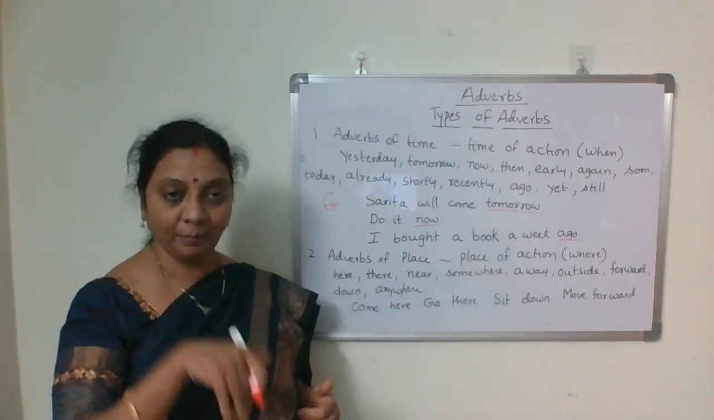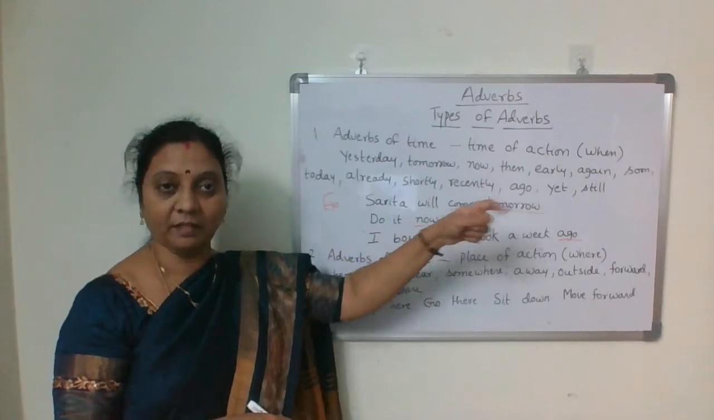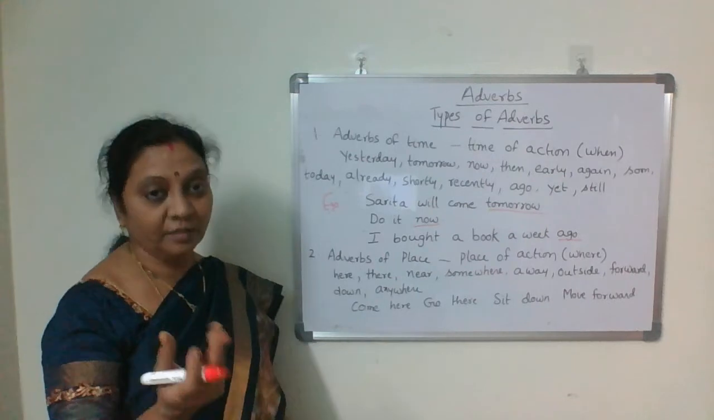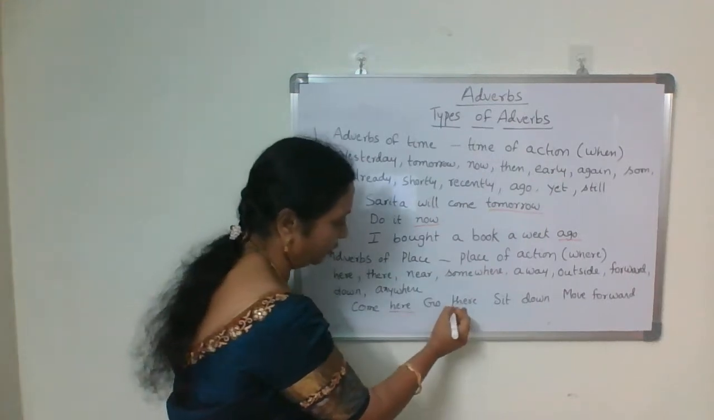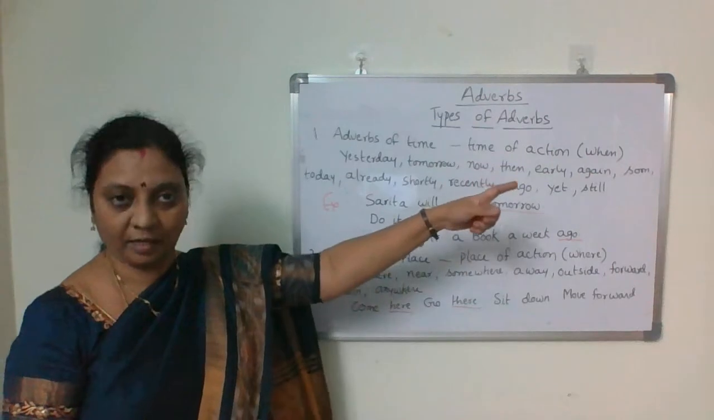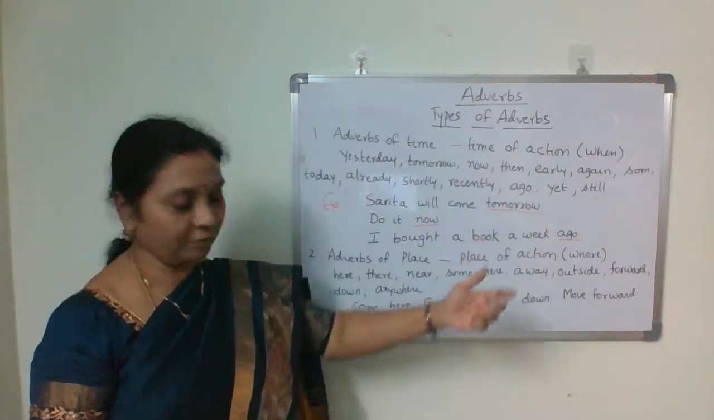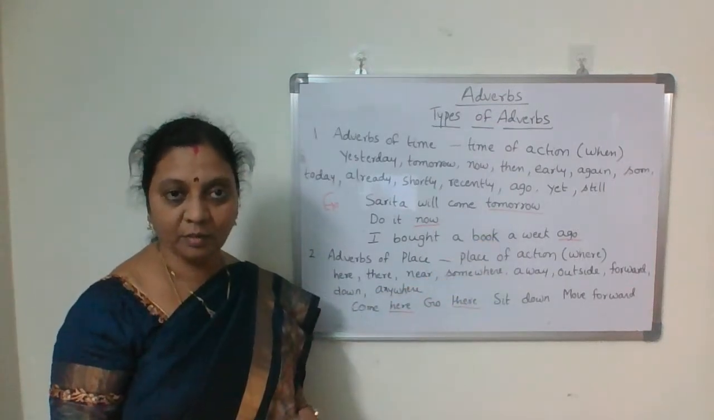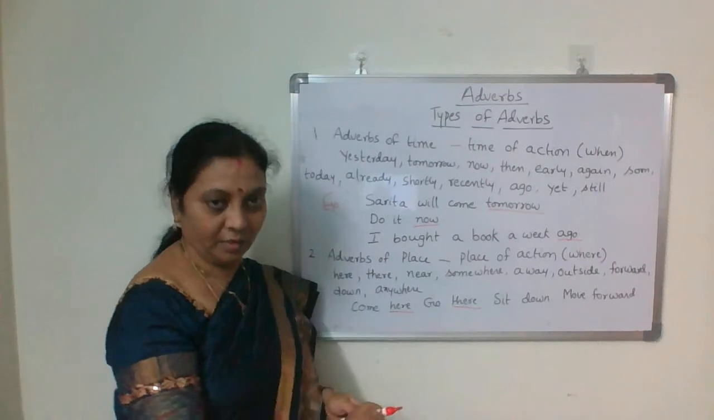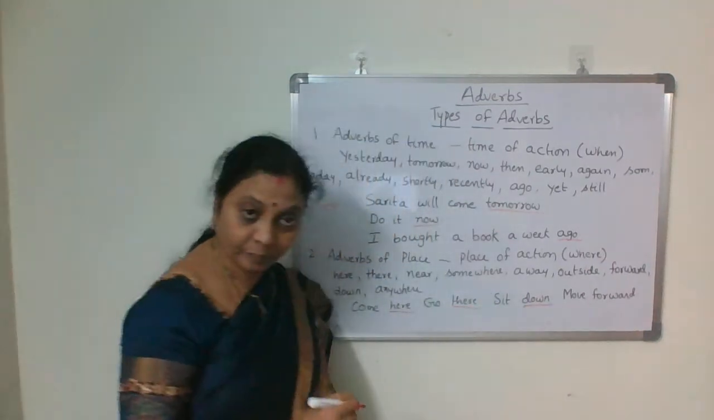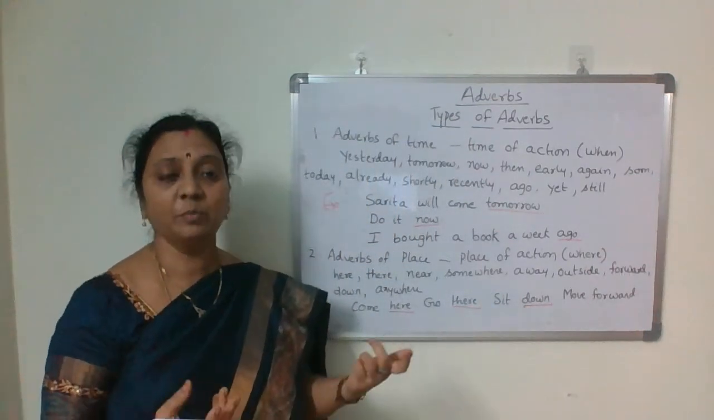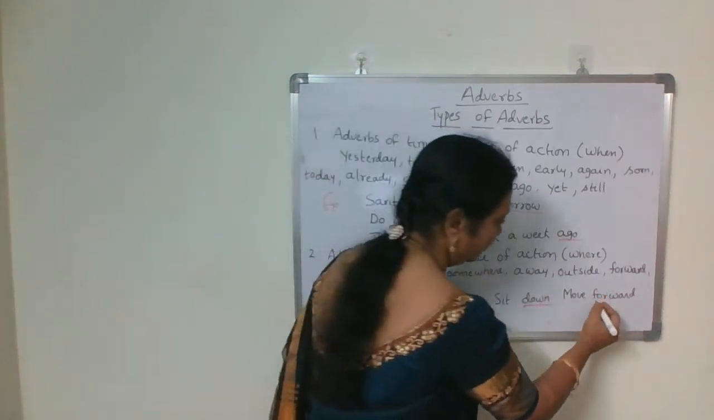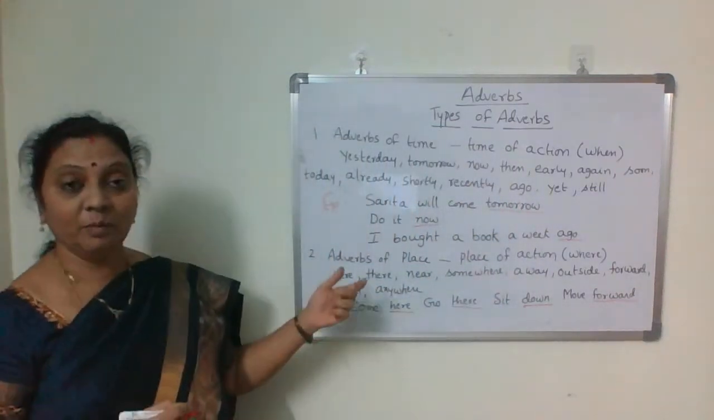Where are you? I am here. She is there. Okay. Where is she? She is there. So here and there, those are all adverbs. Come here, go there. Where to go? Go there. If you put a question where, you get the answer. Go there. Sit down. Where to sit? Sit down. Okay, so down is also an adverb. Move forward. Where to move? Move forward. Okay, so here, there, down, forward, all these are adverbs of place.